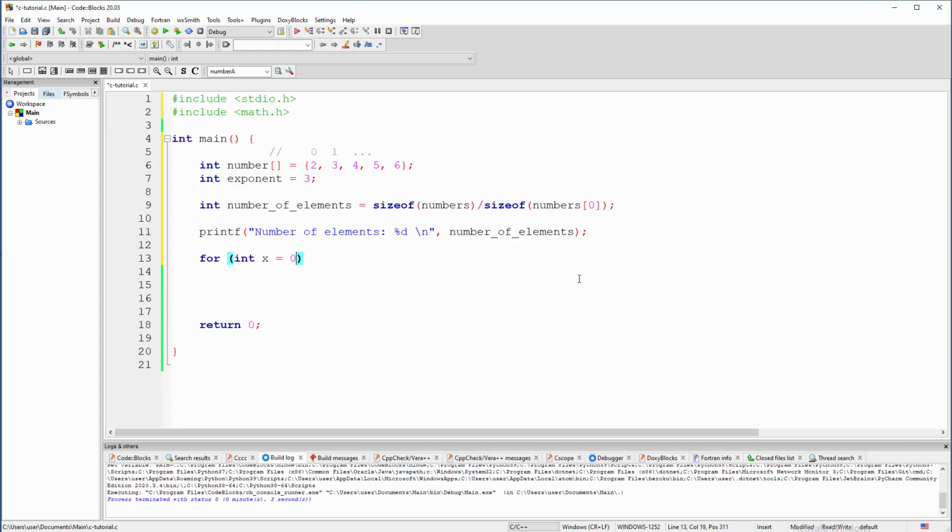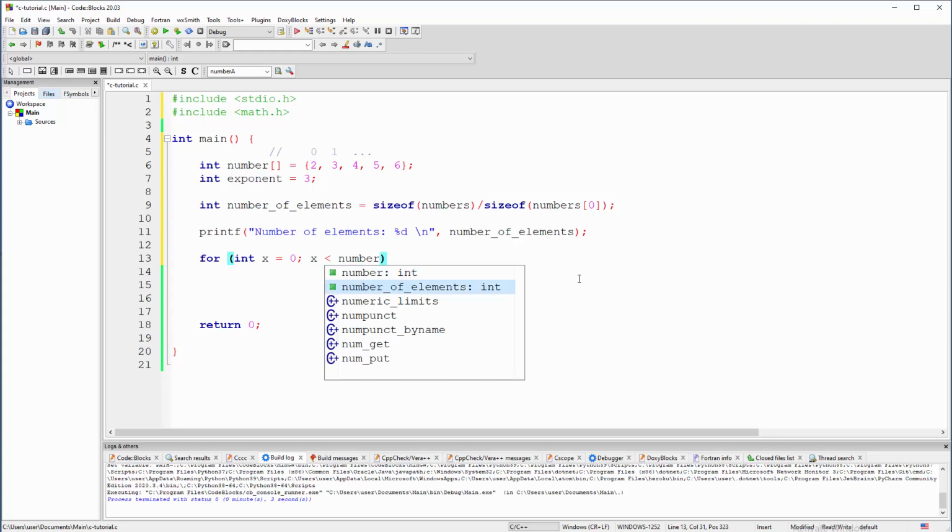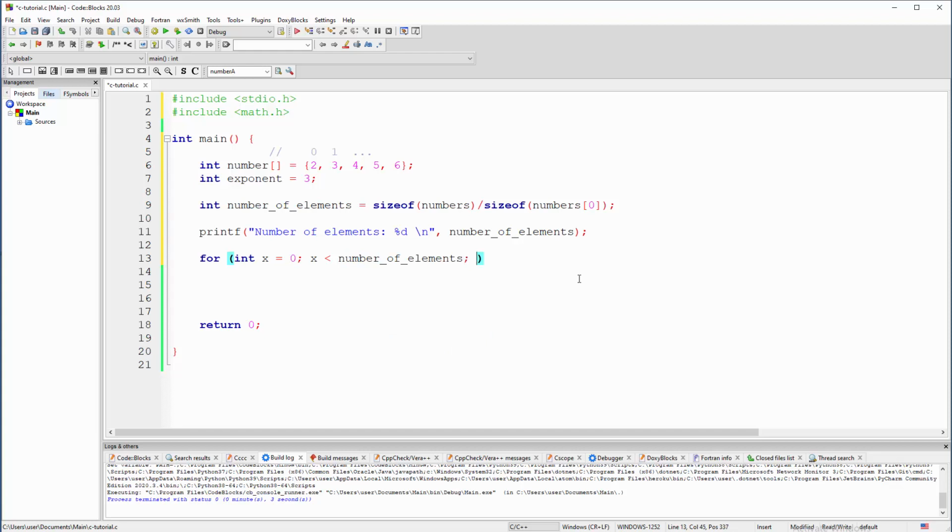Okay, where I was, just a second. Now x must be less than number of elements, and we will not skip anything, so x plus plus. Okay, right now we can printf and say that number. We will print real number, then a hard-coded exponent, and then the result.